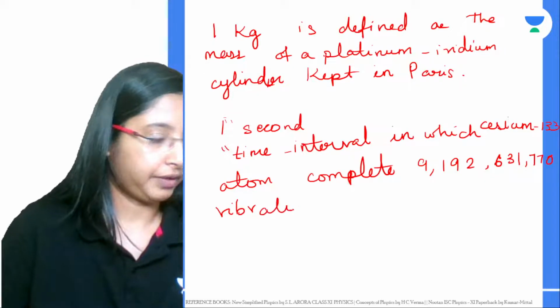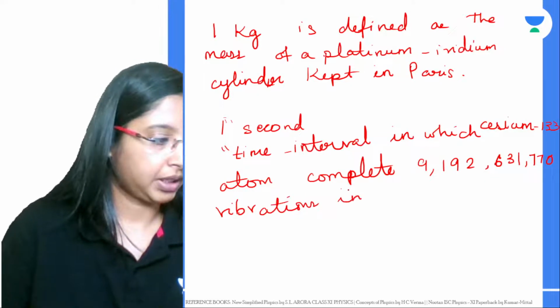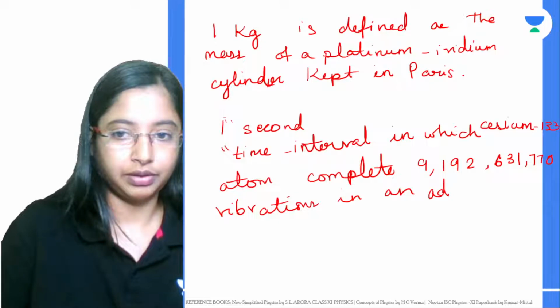So that's very accurate. Vibrations in an atomic clock.